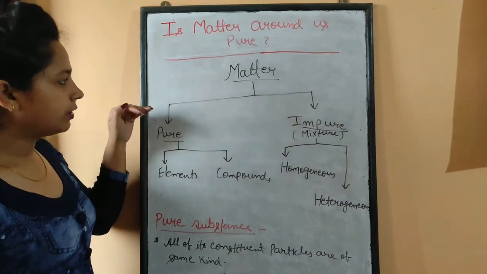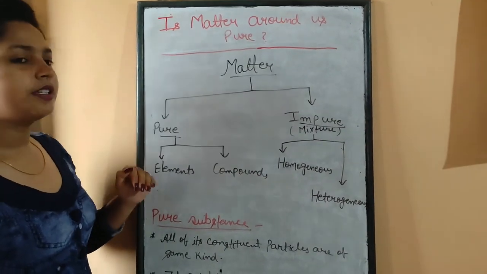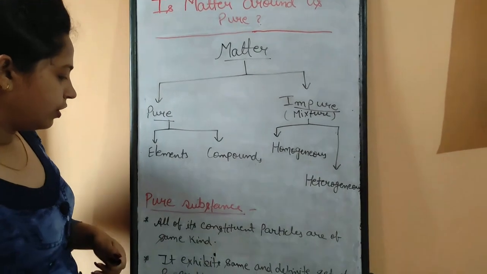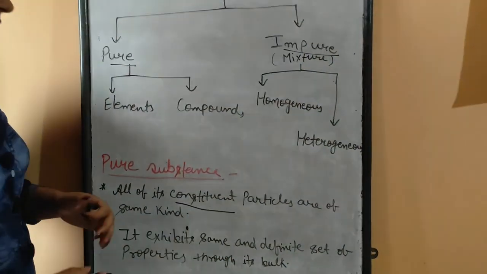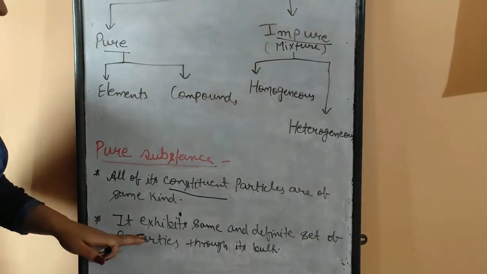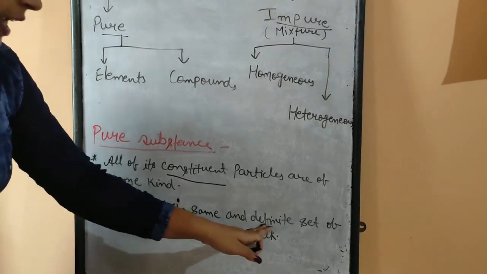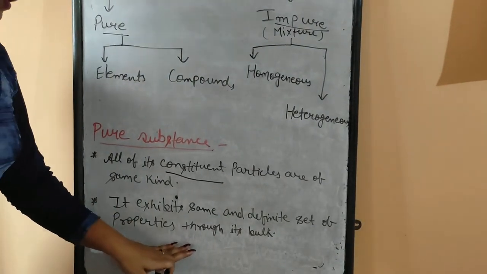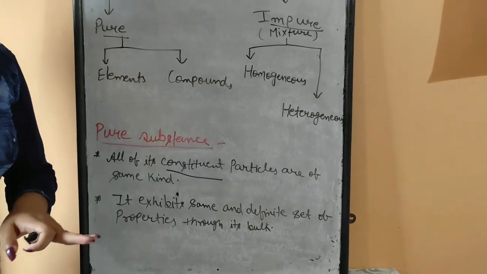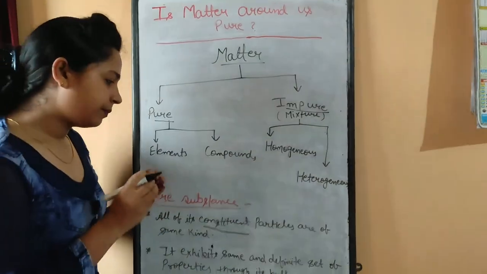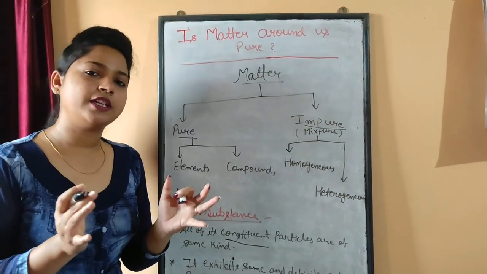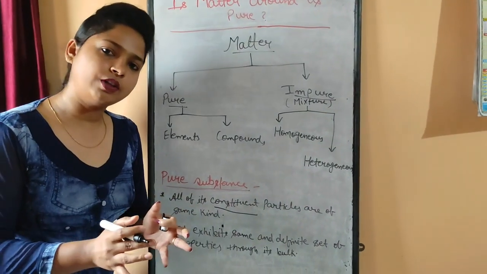So what are pure matters? Pure matters are those substances whose particles are of the same kind, or which exhibit the same and definite set of properties throughout their bulk. We already know that different particles add together to form matter.